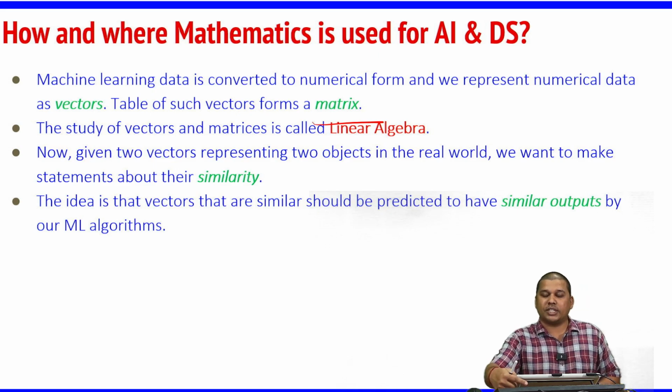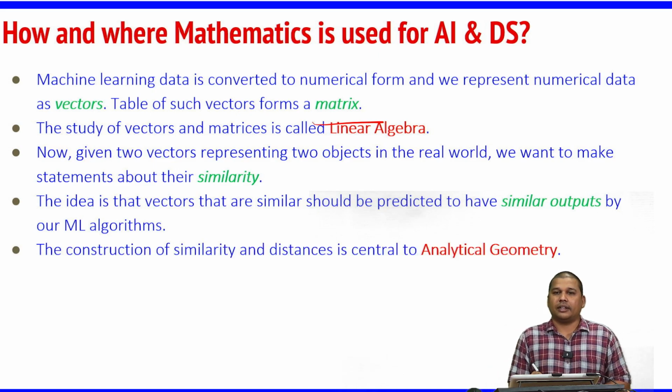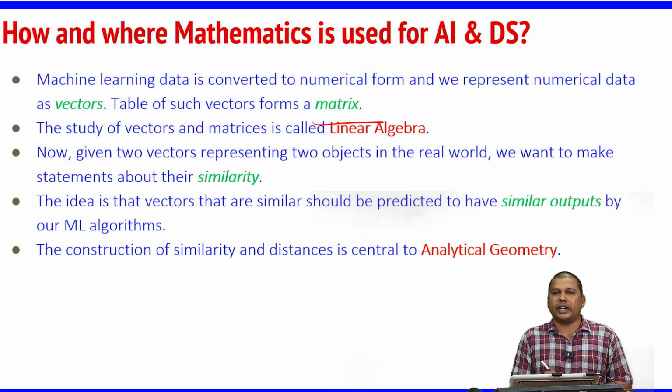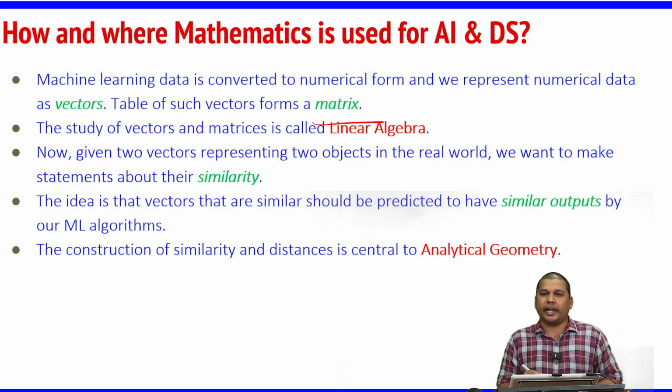When we talk about similarities of vectors, the construction of similarity and distances is related to analytical geometry. So, it is clear why we have to study the concept of analytical geometry to understand the concepts of AI and DS.